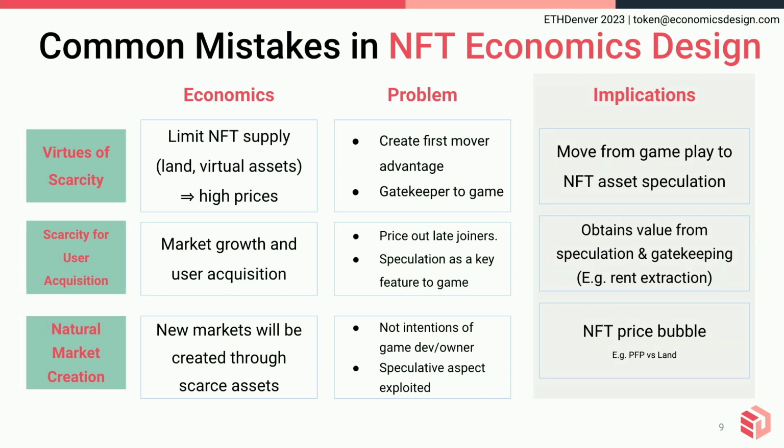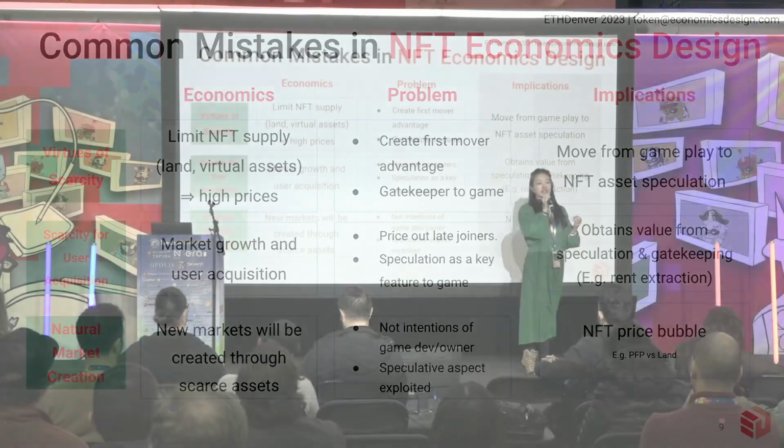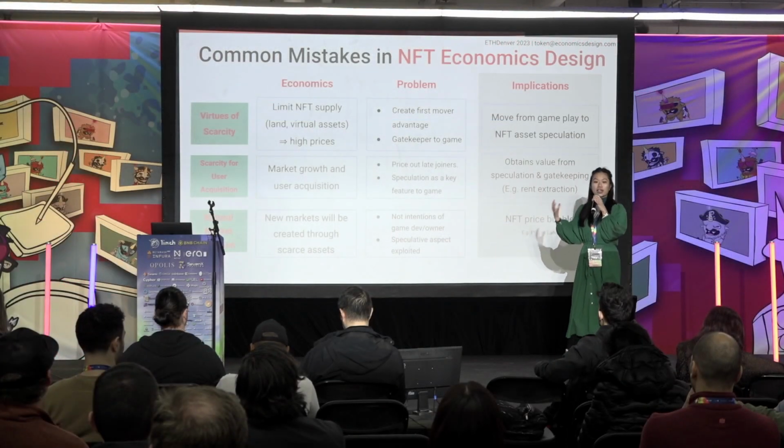So I want to talk about 3 different common mistakes that we see. There are a lot more that we can talk about, but I just want to focus on just these 3. The first one is the virtues of scarcity. The second is scarcity for user acquisition, using scarcity to drive user acquisition. And lastly, what is natural market creation? So when we talk about virtues of scarcity, one of the main things that a lot of people do is to have limited NFTs for sale. And these NFTs could be PFPs, it could be LAN, it could be certain kinds of digital assets, it could be blueprints to craft certain kinds of assets in your game.